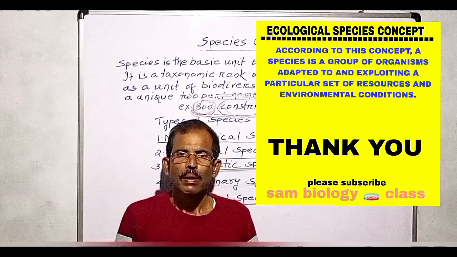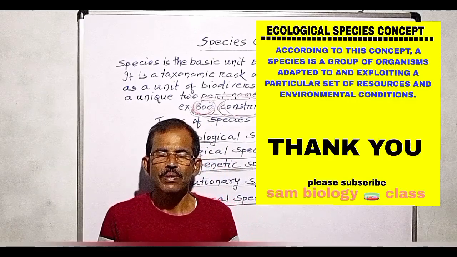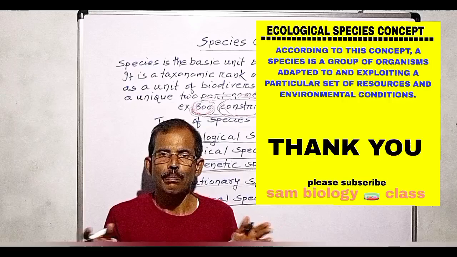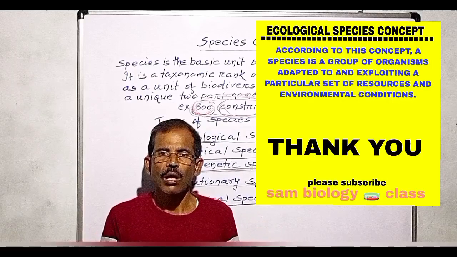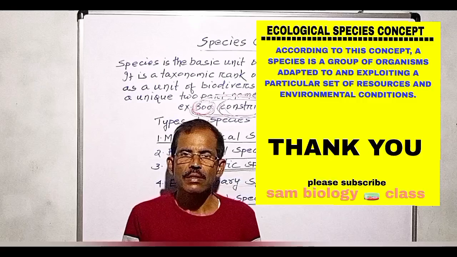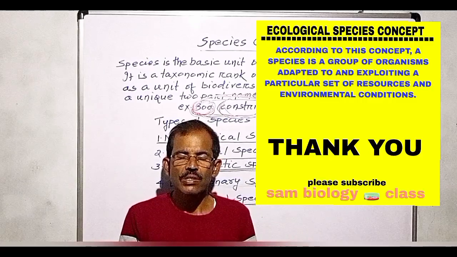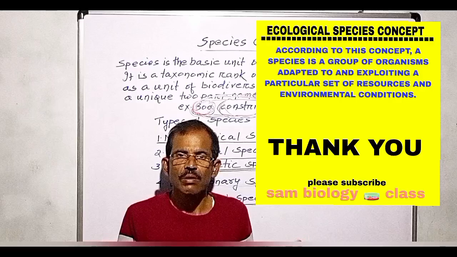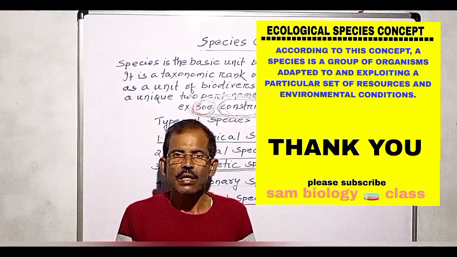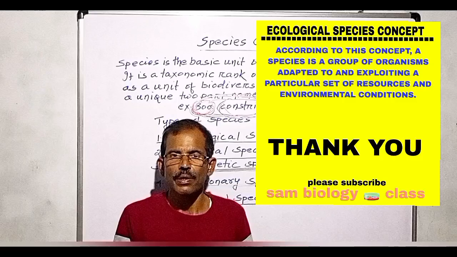Example: based on this concept, grizzly bears that meet on land and polar bears that meet in water are considered separate species due to their distinct ecological niche, even though they are related and sometimes they are able to interbreed.